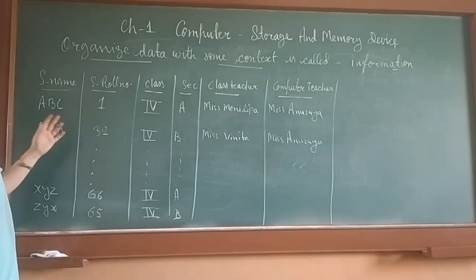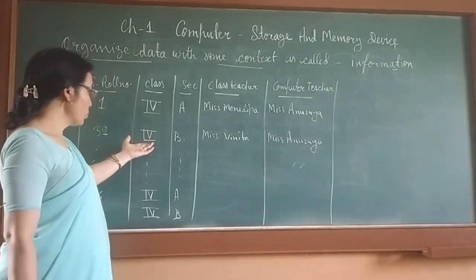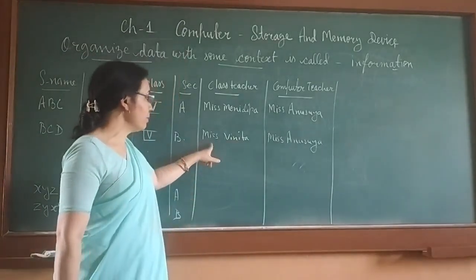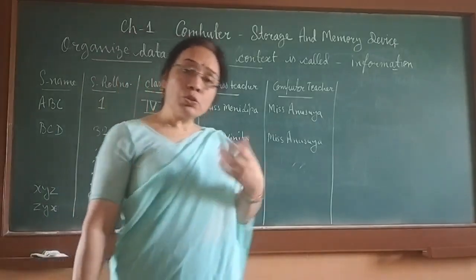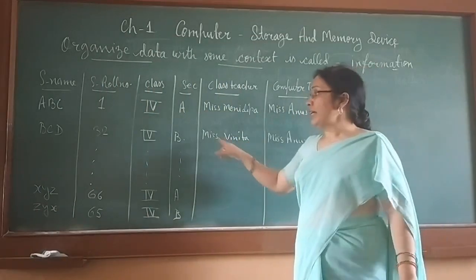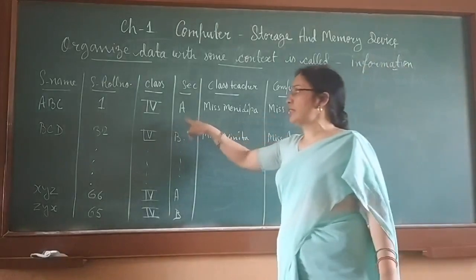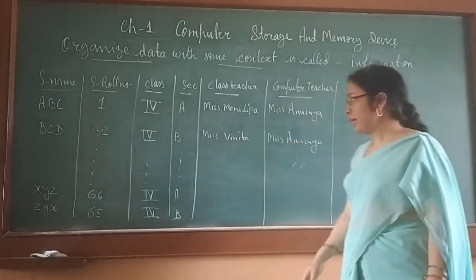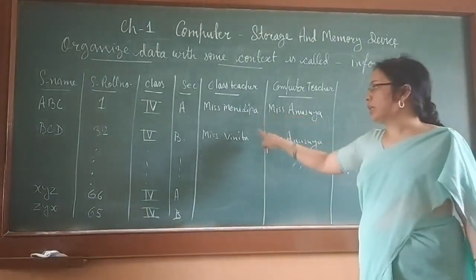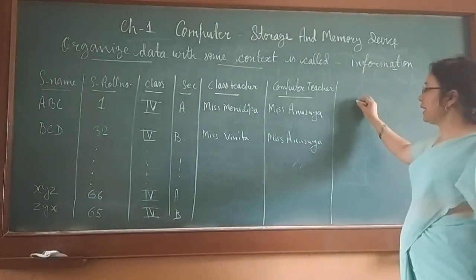But BCD, another student name, roll number is 32 and belongs to class 4B. If child is of class 4B, then class teacher is Miss Vinita. So here information can be created that Miss Vinita is class teacher of 4B and Miss Monideepa is the class teacher of 4A. But the computer teacher is same, means in both classes computer teacher is Miss Anusuya. So this way information can be created.